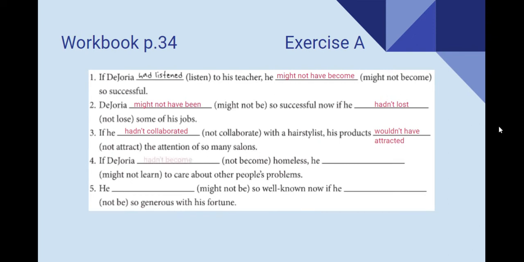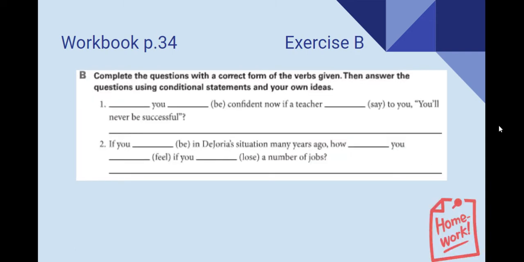If the Georgia hadn't become homeless, he might not have learned to care about other people's problems. And 5. He might not be so well known now if he hadn't been so generous with his fortune. Did you have the same? Great job! Now let's continue working on exercise B.